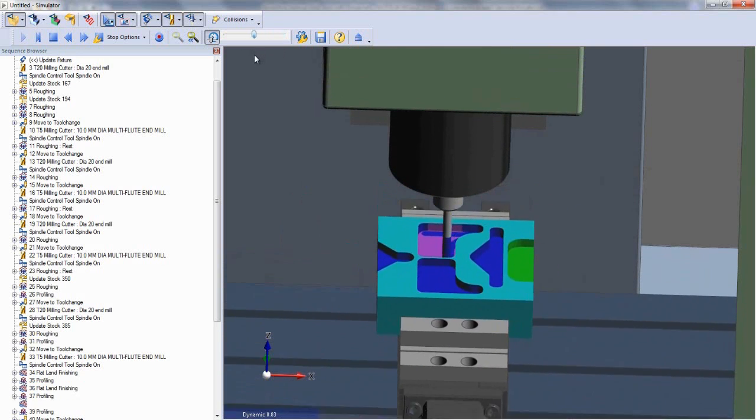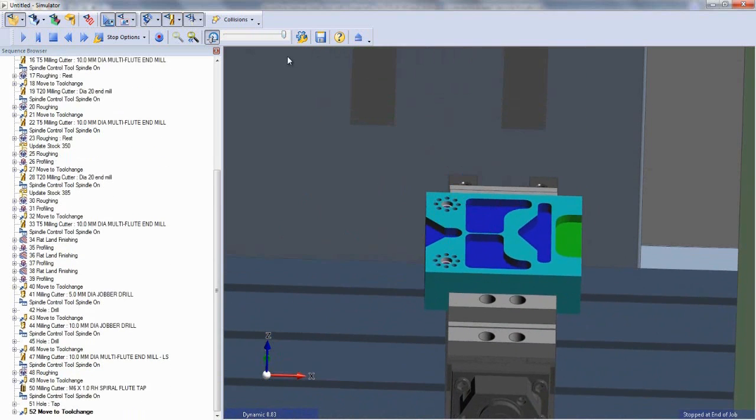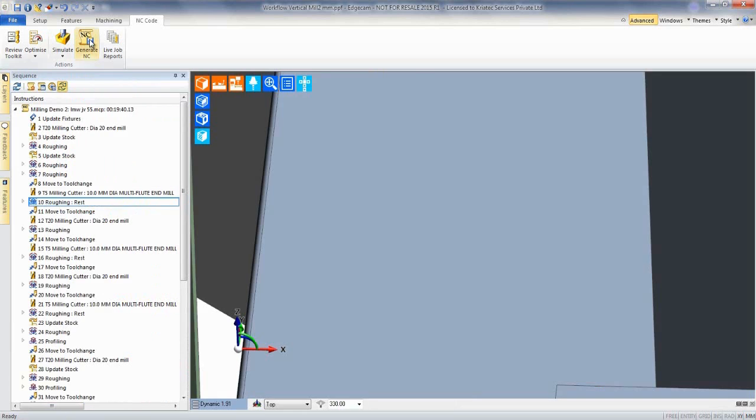Once the simulation is completed, we need to generate the NC code and create the report.